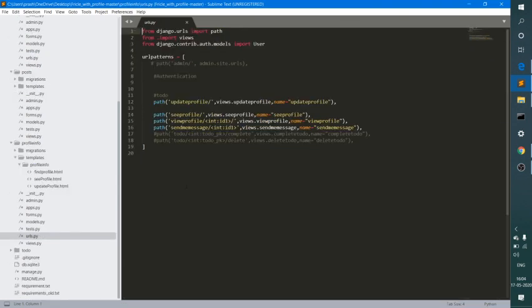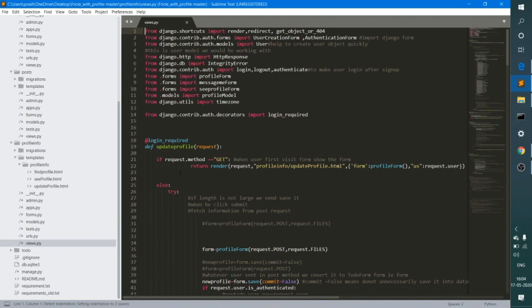What it is showing is that whenever you enter a particular URL, it will call a particular function which is present in views.py. If I go to views.py and go to the particular function update profile, this function is present here, and this @login_required is showing that you cannot update your profile if you are not logged in, because otherwise there is no account where you will save your profile.